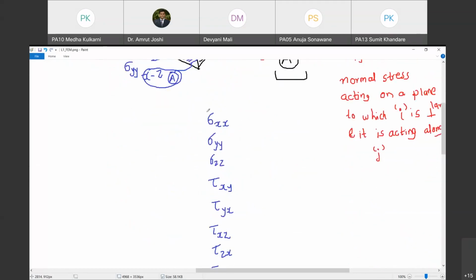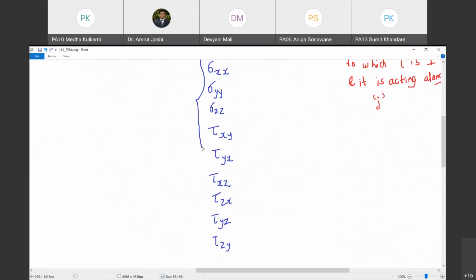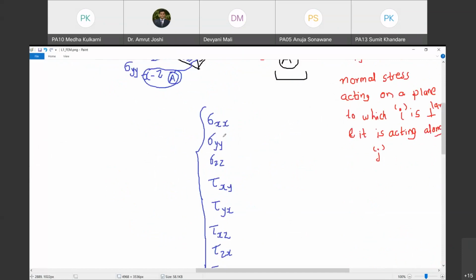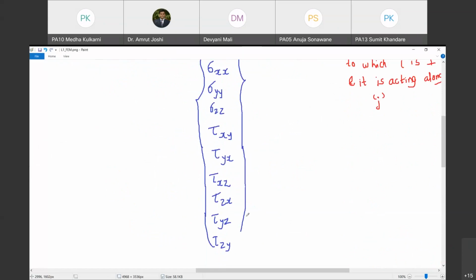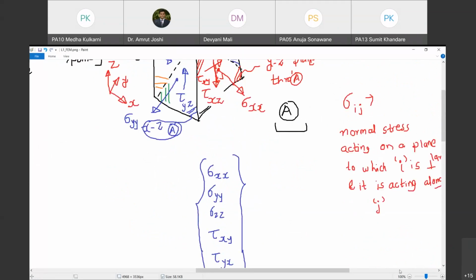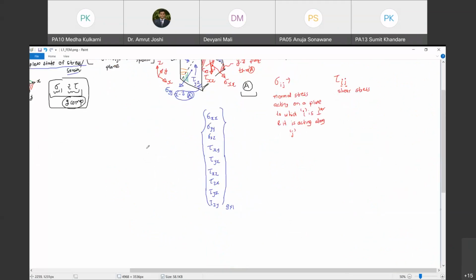This x, y, z are randomly oriented. The only thing is they are mutually orthogonal. That's the thing that you need to understand. So now, if I arrange these stresses in this fashion, I get a column matrix of size 9 cross 1. And what is the notation for this column matrix? I am going to call it the stress tensor. What do we call it?